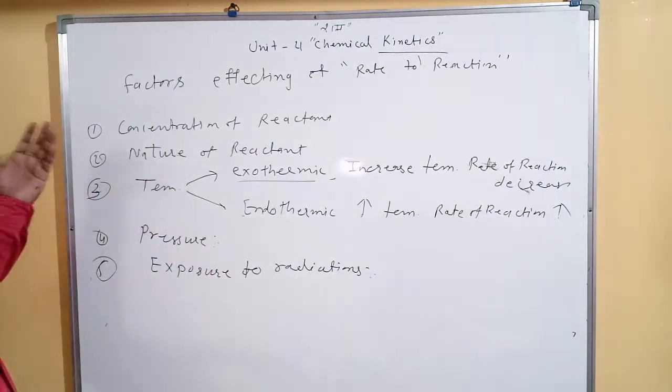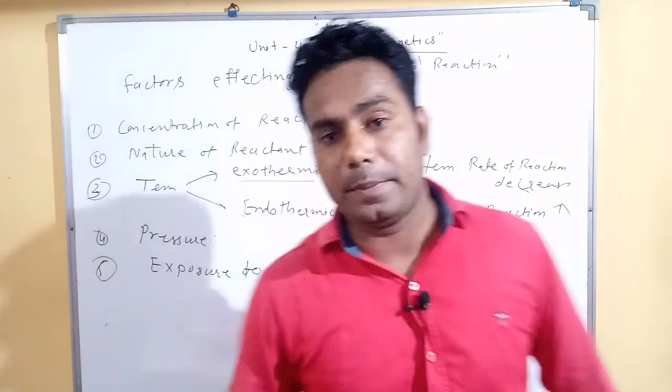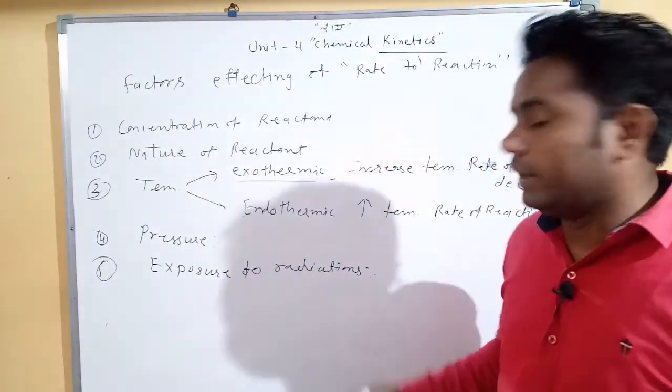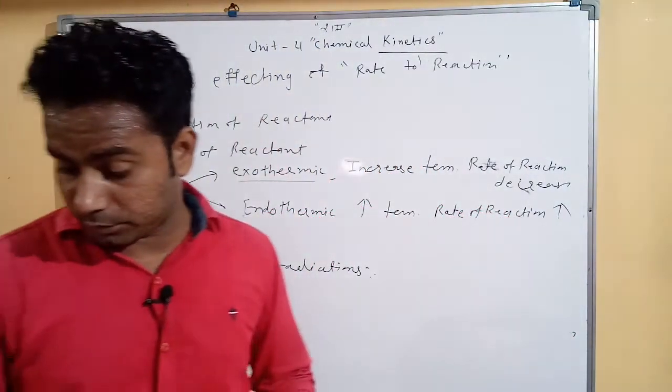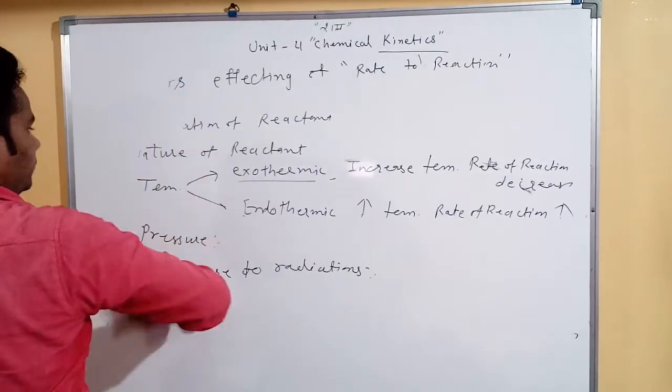First is concentration of reactant, second is nature of reactant, third is temperature, fourth is pressure, and last is exposure to radiations. Now we move to our next topic, called order of reaction.